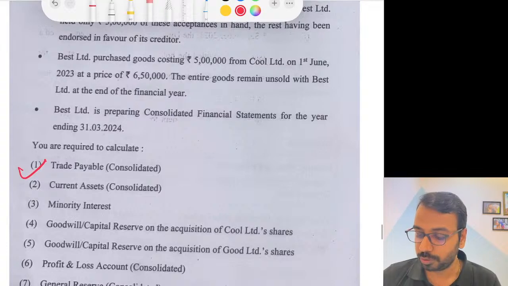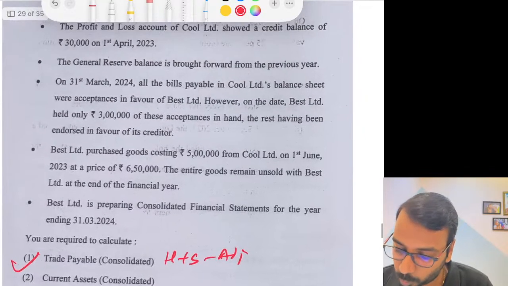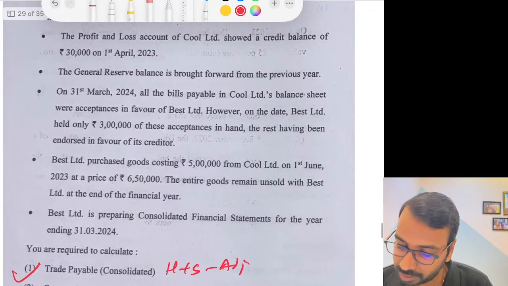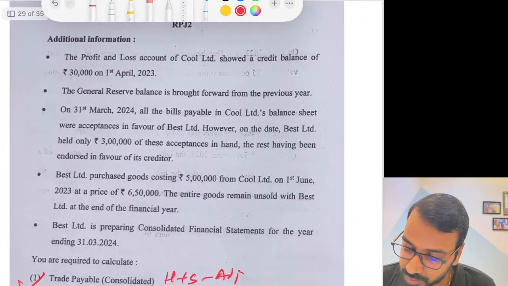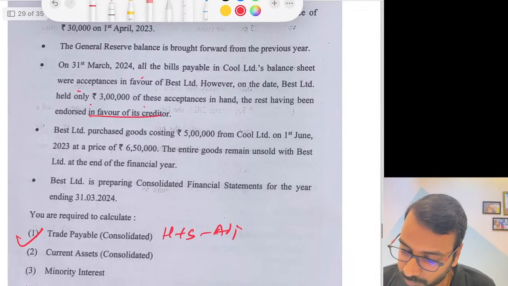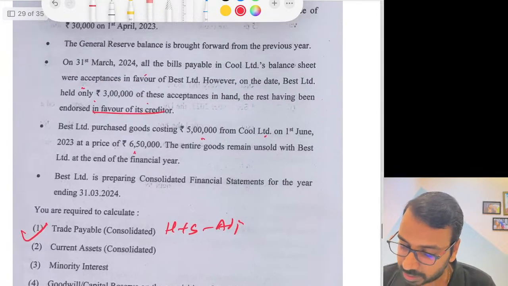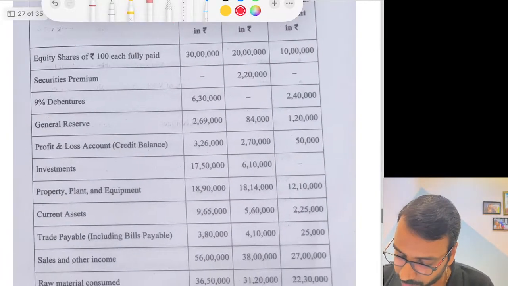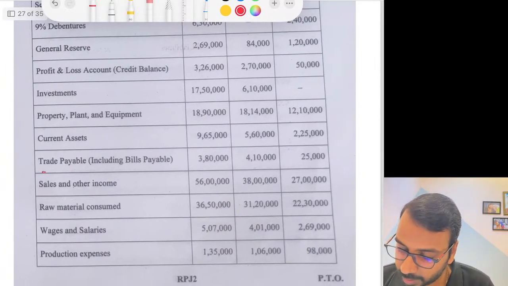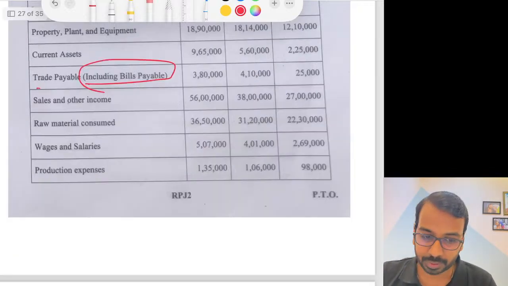So what will you do? You will take holding plus subsidiary minus any adjustment. So wherever there are adjustments, we will see here. Bills payable are these. Best held only 3000 acceptance, endorsed in favor of creditor, costing 5 lakhs at price of so much, unsold. Best Limited is preparing consolidated financial statements. So is there any further information here? Trade payable including bills payable. So here there has to be an adjustment because of intercompany adjustment.